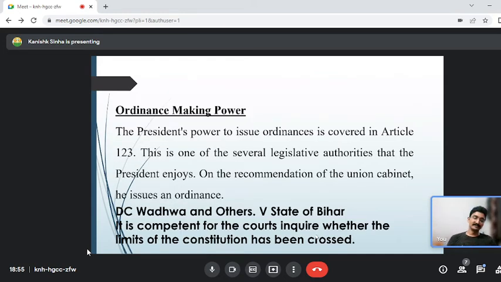Another very interesting topic that you should know is the ordinance making power of the president. A very, very arbitrarily used power that every government, whether it is the present government or previous government, uses. There has to be some limit for the ordinance making power of the president. However, constitutionally it has been approved. The ordinance making power is correct. So this is another legislative power that the president has.